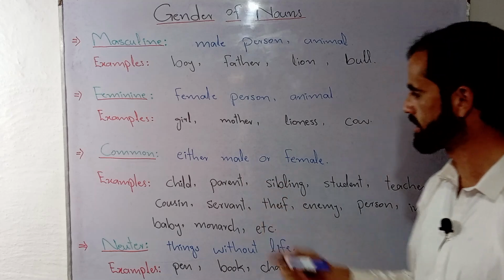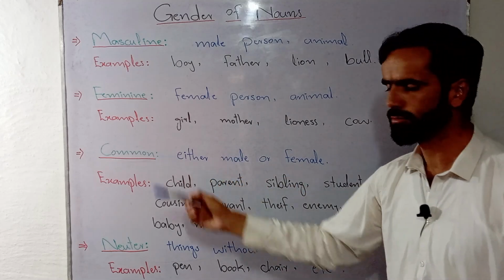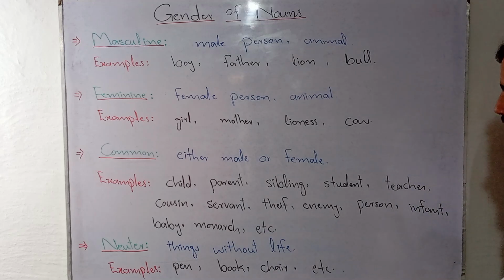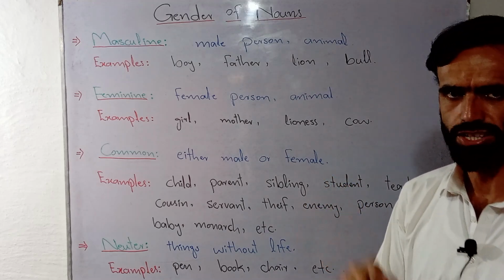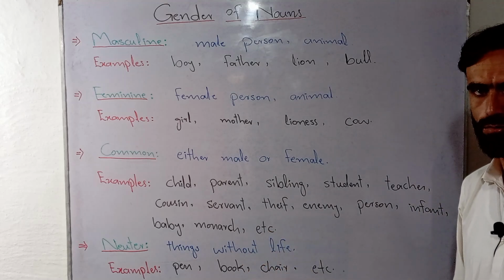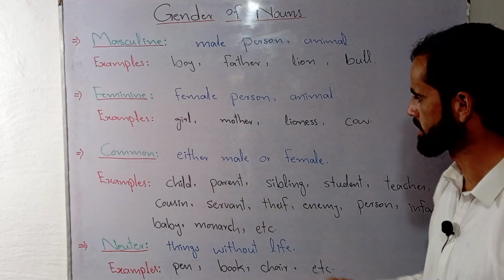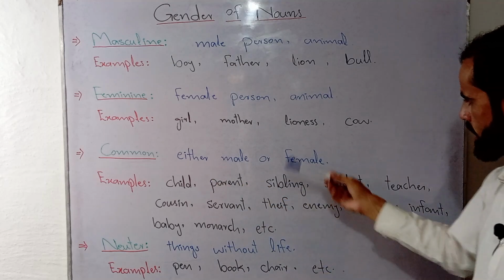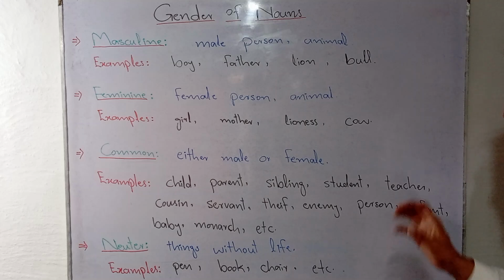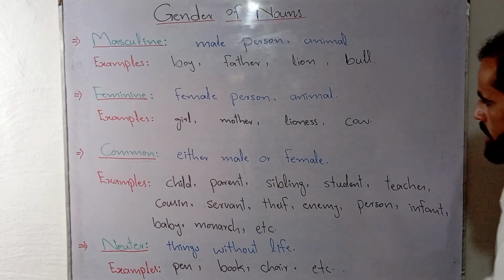In the next category, we have common gender, where from the very title common, we may know that there are certain nouns that can refer to male gender as well as female gender. It means it can stand for both male as well as female. In the examples, you can look at the whiteboard, where I have given some examples that may be used to refer to male gender or female gender.